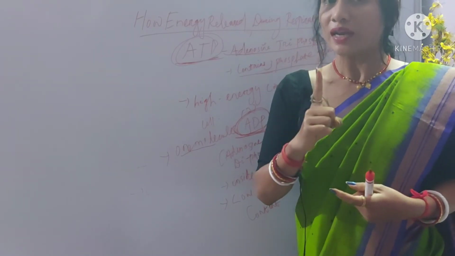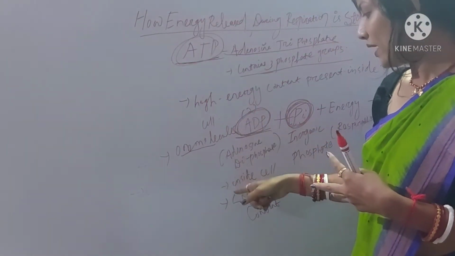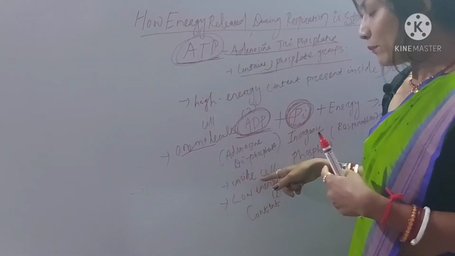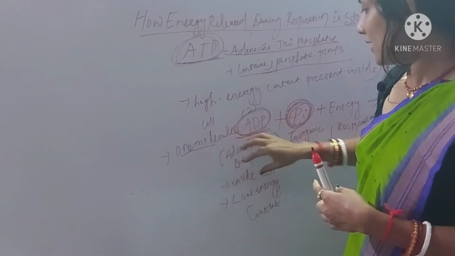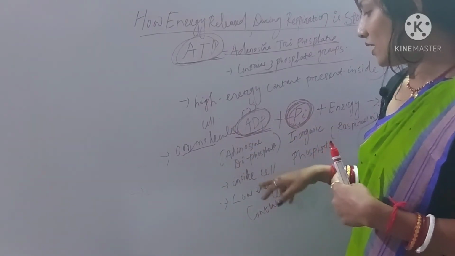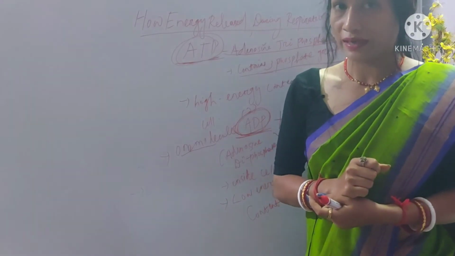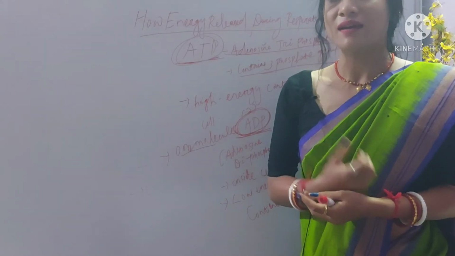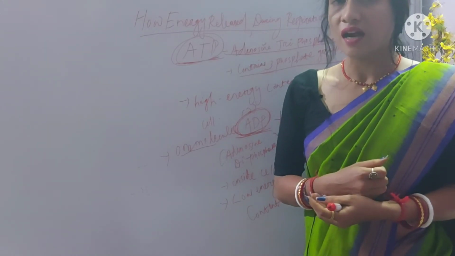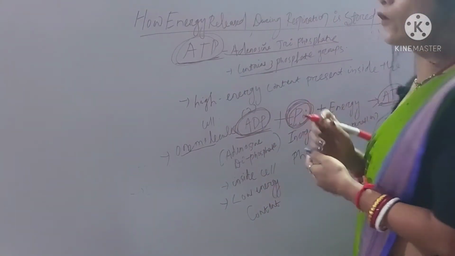When one molecule of ADP, a low energy content molecule present inside the cell, combines with one inorganic phosphate, represented as Pi, and some amount of energy released during respiration, then ATP is formed.